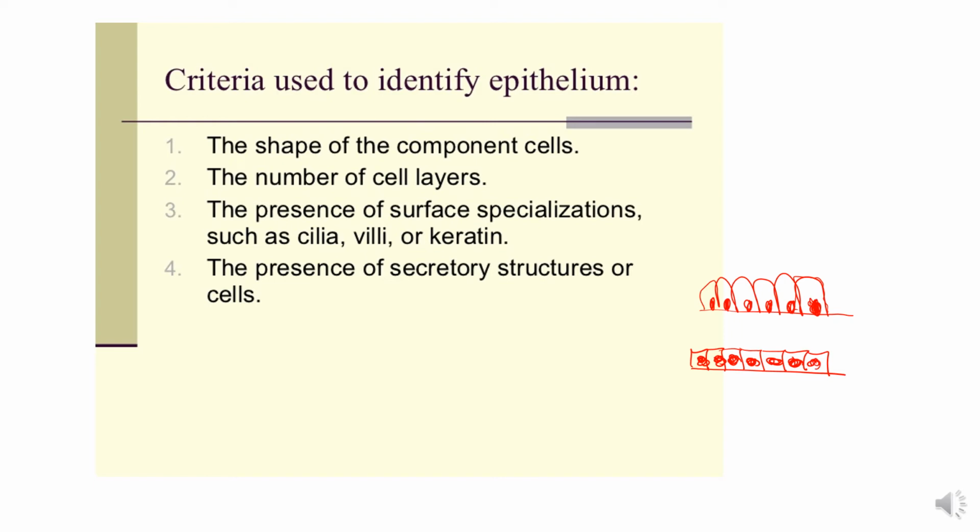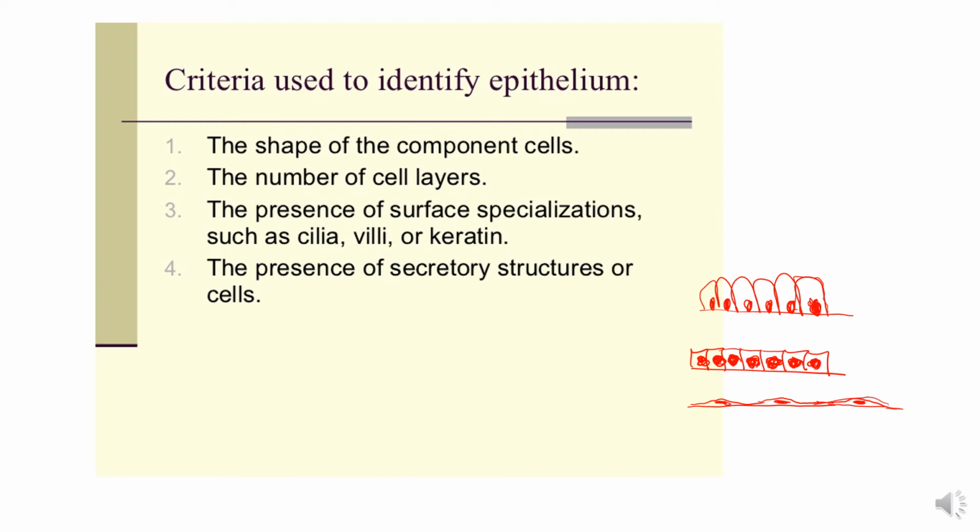But the cells in the cuboidal epithelium, their nuclei are large and spherical. And the cells of the squamous epithelium are spindle shaped like this, and their nuclei are flattened like this. So you can see the difference in the shape of the nuclei.